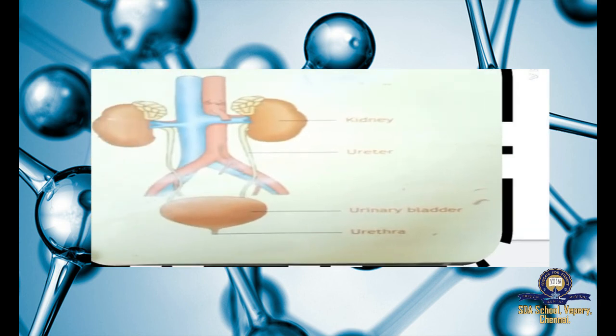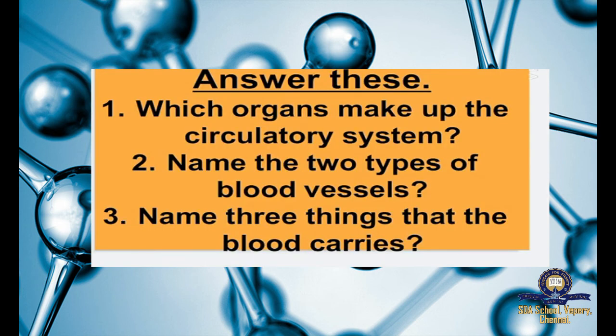Okay, my dear children. So at last we are going to see the question answers. So answer this. Which organs make up the circulatory system? 2 organs, that is the heart and the blood vessels. Very good. Next, name the 2 types of blood vessels. We know that arteries and veins are the 2 types of blood vessels. Third one, name 3 things that the blood carries. Already we saw, the blood carries food, oxygen, carbon dioxide. Here I have asked only 3 things.